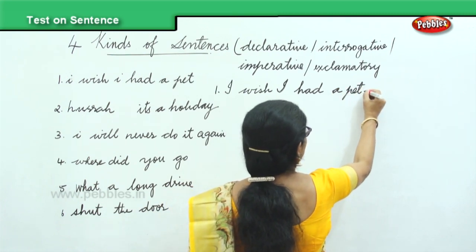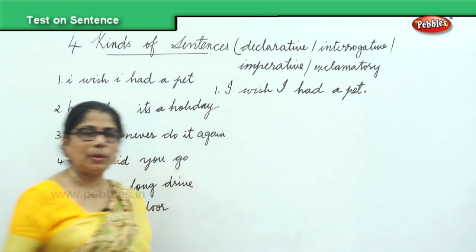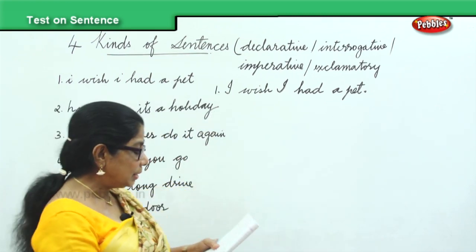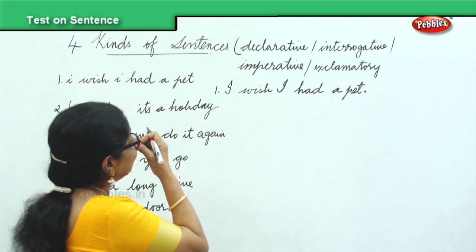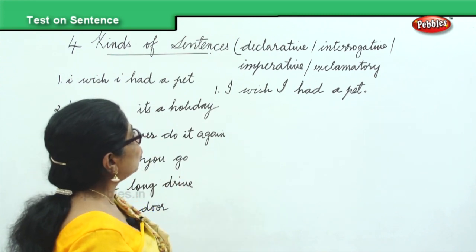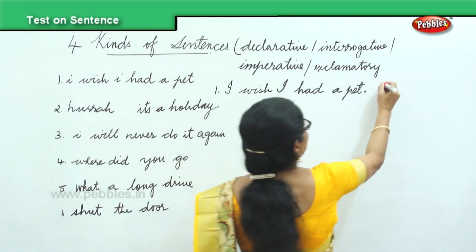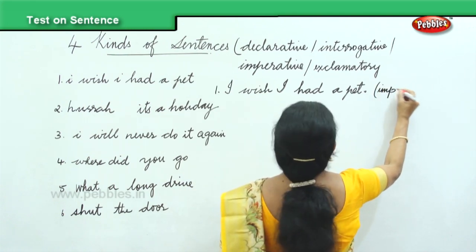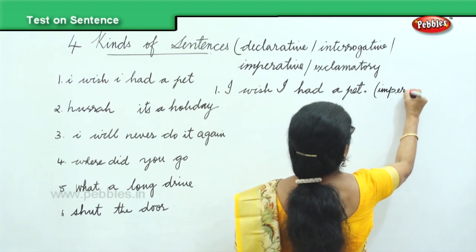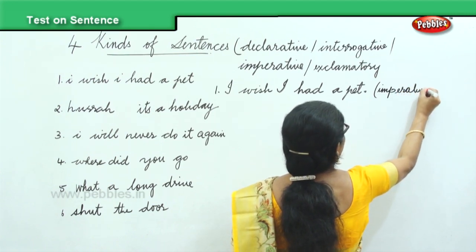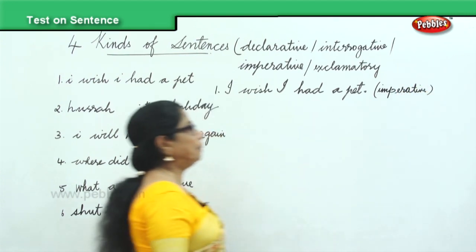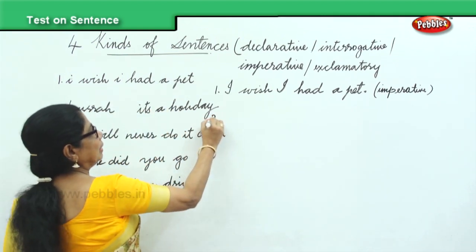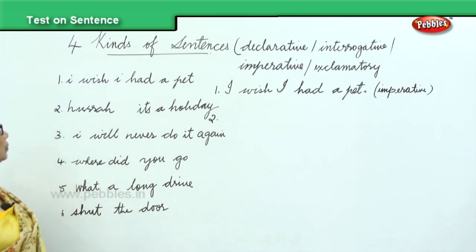Fine, full stop. It's a wish. When it's a wish, what kind of sentence is it? When it's a wish, it is an imperative sentence. You're wishing. So this is an imperative sentence. Okay? Wish, desire. I wish I had a pet. It's an imperative sentence.